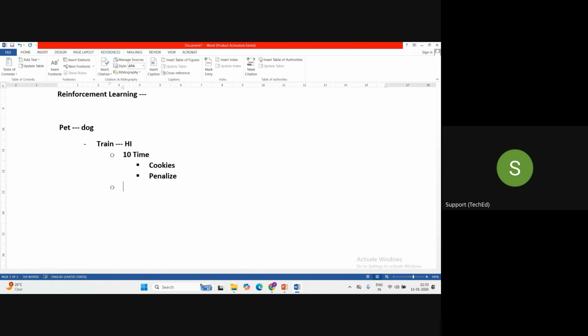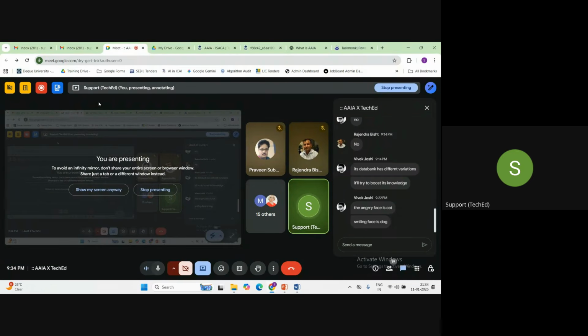So this is an example of reinforcement learning. In this kind of learning method, what will happen, guys? You give the reward whenever the model gives the correct output, or whenever it does the correct task. And if it does it wrong, then you penalize it.